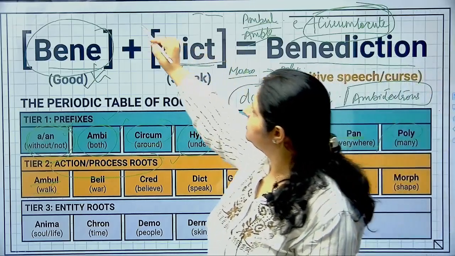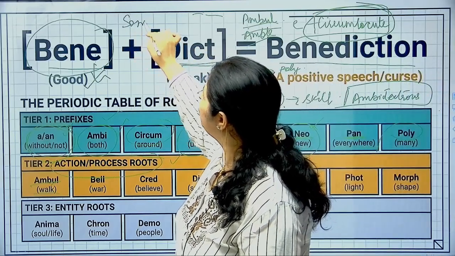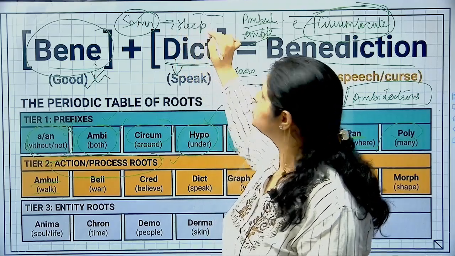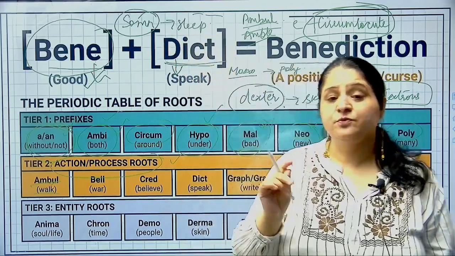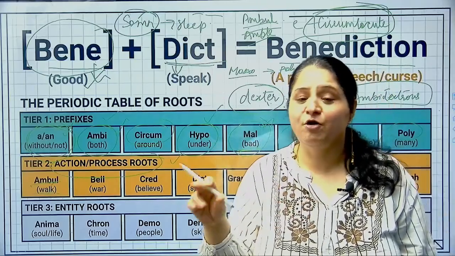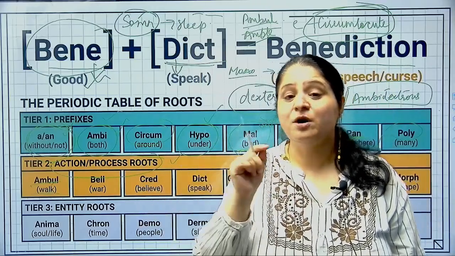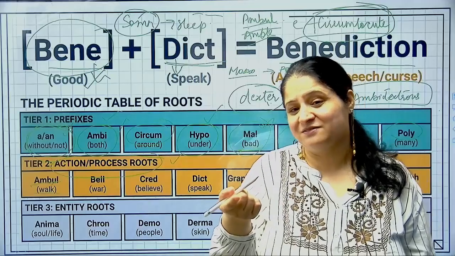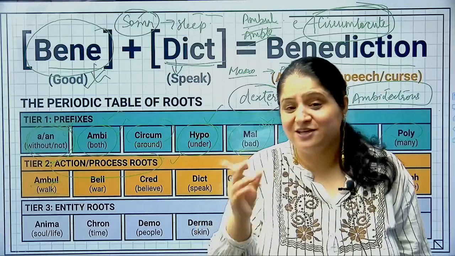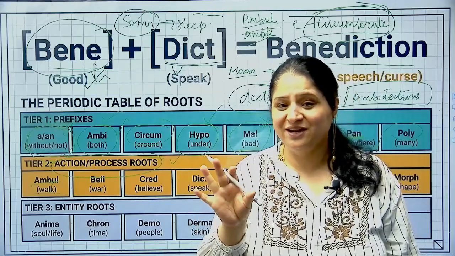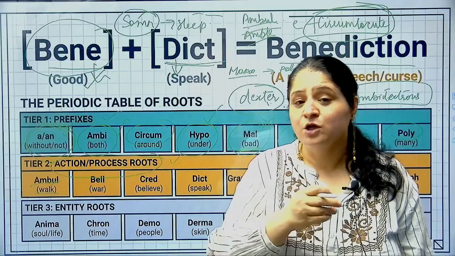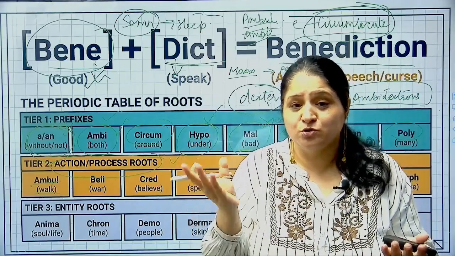You can say root word, somn, S-O-M-N. Somn as a root word means to sleep, right? It's related with sleep. So when you say somnambulate, or you say somnambulism, or you say somnambulist, right? So a person who walks in his sleep is a somnambulist. The phenomenon, the process of sleepwalking is called somnambulism. Are you getting it? Making sense? So somn मतलब sleep हो गया, ambule मतलब walk हो गया. तो somnambulist मुझे नहीं पता. I do not know what a somnambulist.